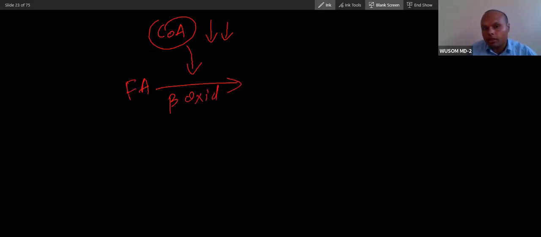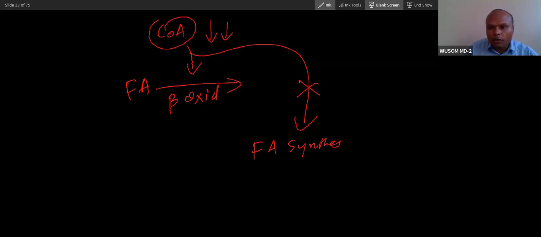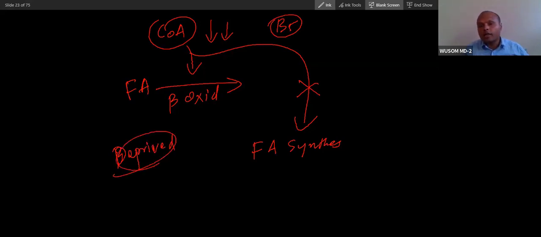Will there be proper beta oxidation? No. And will there be synthesis of fatty acid? No. So fatty acid synthesis will be affected, and beta oxidation will also be affected. And see, there is this coenzyme, this B5. It is rarely deficient, but it is deficient in a deprived patient. Deprived means when some individual has not got good food for a long time, a full stomach of food. So if the patient is deprived, then what will happen?